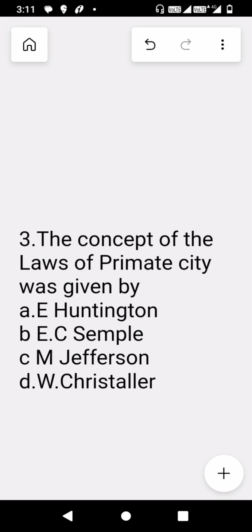M. Jefferson. So basically, primate city and the law of primate city is that the primate city is the most and the largest city. It is highly urbanized and it has got all kinds of resources available. There's massive incoming migration. People from everywhere they come into this particular place because of financial uprising or for education, for better standard of living. So this particular primate city has got a lot of magnetic effect.